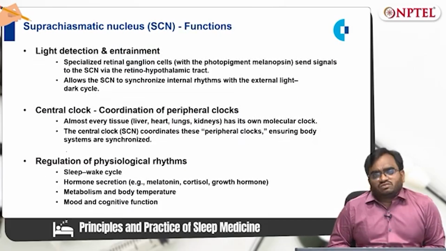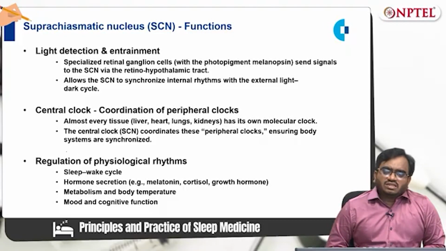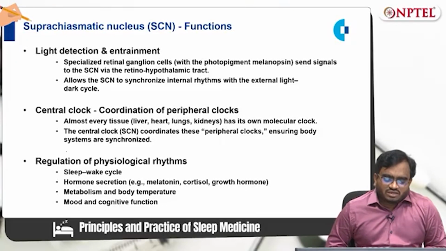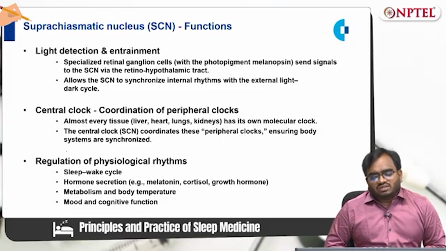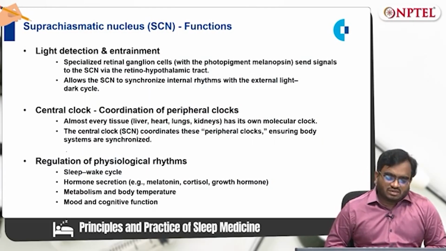So what are the functions of the suprachiasmatic nucleus? Number one, light detection and entrainment. That is, in the retina of the eye, there are specialized cells called retinal ganglion cells with the melanopsin pigment, which send a signal to the suprachiasmatic nucleus via the retinohypothalamic tract. This allows the suprachiasmatic nucleus to synchronize the internal rhythm with the external light-dark cycle.